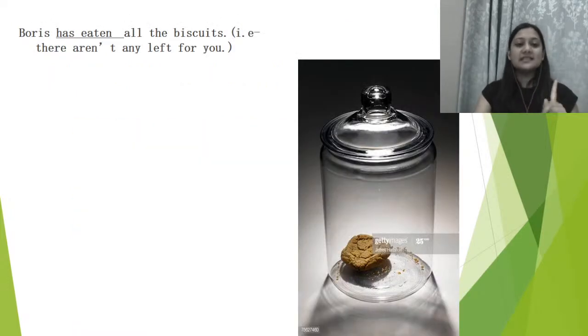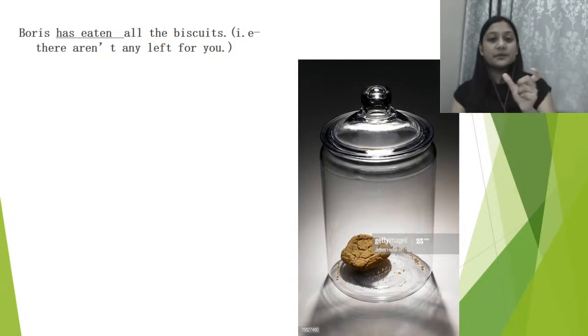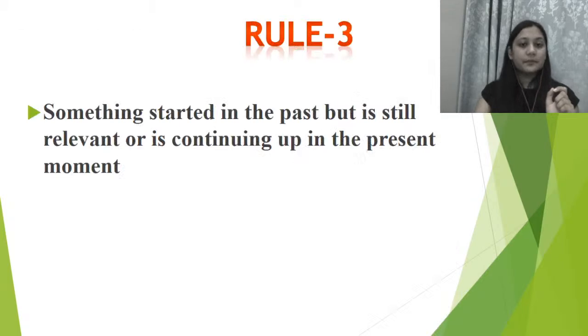Now, Boris has eaten all the biscuits. So maybe Boris is a dog, okay? So Boris ने सारे biscuits खा लिए, which happened in the past और इसका result क्या हुआ? That nothing is left. तो हमारी जो एक्टिविटी पास्ट में हुई थी हम उसके लिए यूज कर रहे हैं प्रेजेंट परफेक्ट टेंस. क्लियर? Something started in the past but is still relevant or is continuing up to the present moment. कोई भी एक्टिविटी पास्ट में हुई थी और उसका रेलेवेंस अभी तक भी है in the present moment, right? That time we will use present perfect tense.